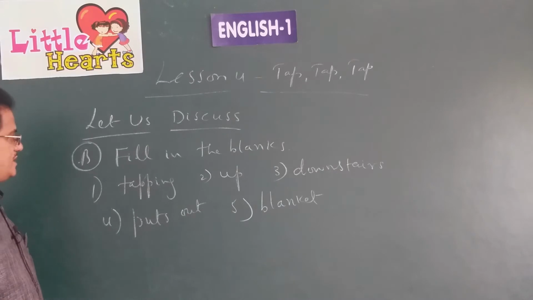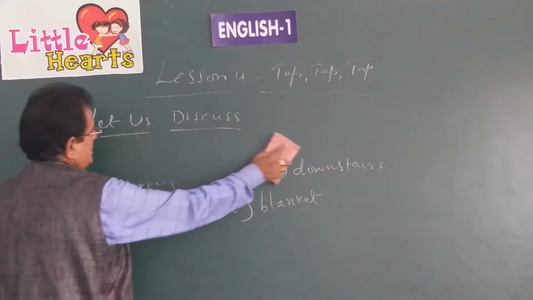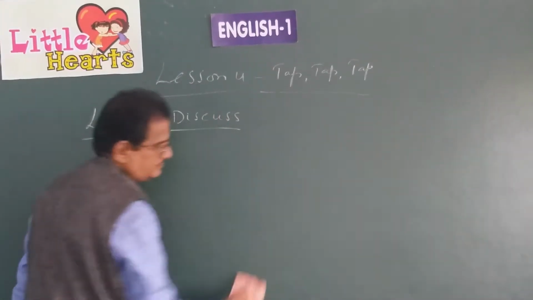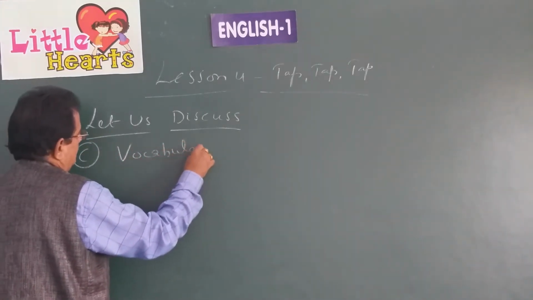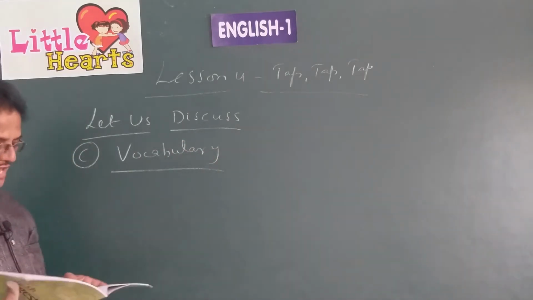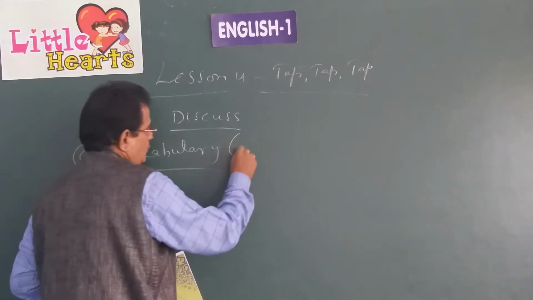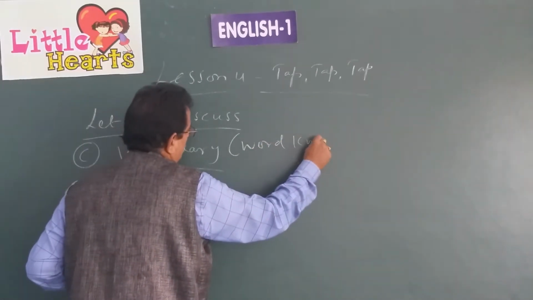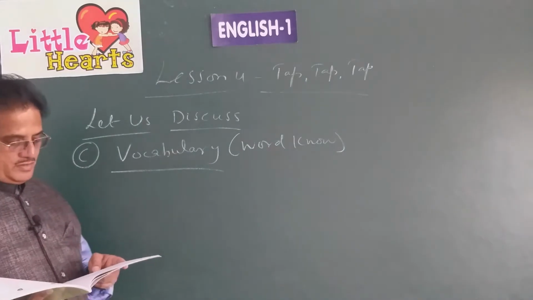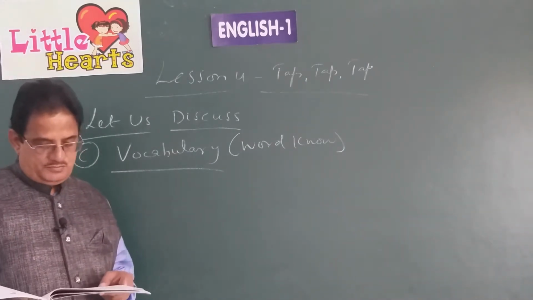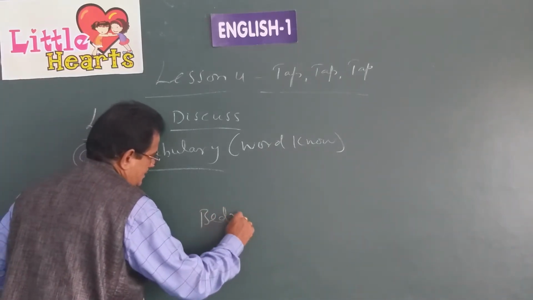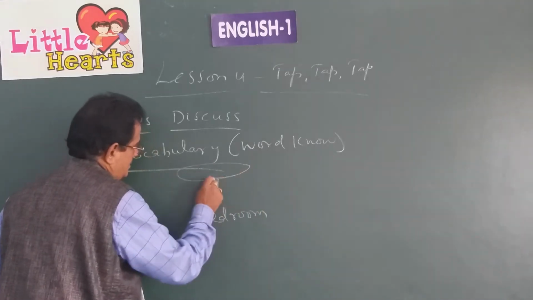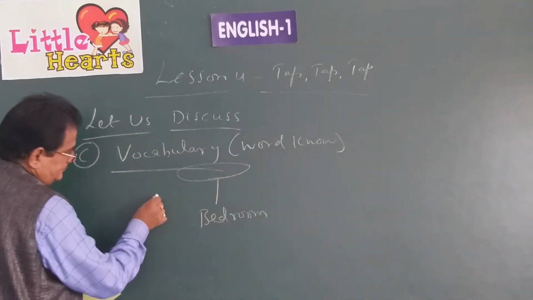In the C bit, we have got the vocabulary part. Okay, children, let us see the vocabulary part. What do you generally find in a bedroom? Write their names in the bubbles given here. In the middle it is given like this, and there are 6 bubbles given.